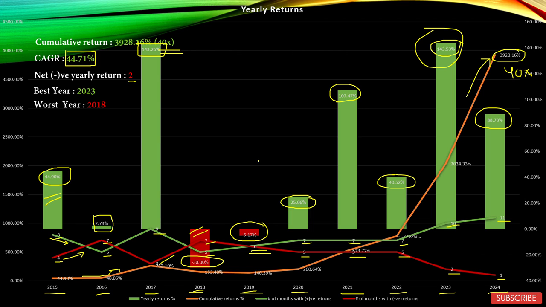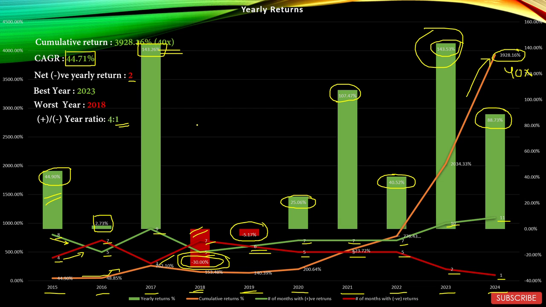And the worst year was 2018. Sector gave negative returns of minus 30% in that year. And positive to negative year ratio is 4 is to 1, which is a good number. Not too good, not too bad.